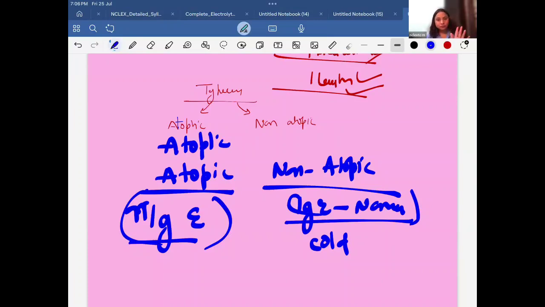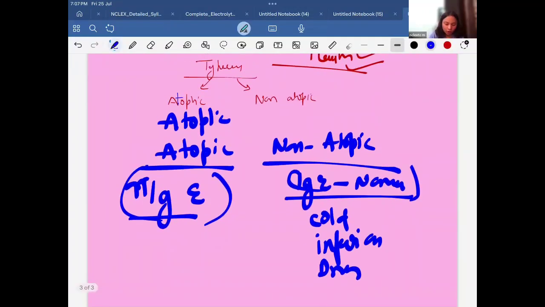Understood? And if I talk about atopic asthma, you should be very clear. For example, a patient is having asthma due to pollen grain. Our body considers pollen grain a foreign particle and tries to attack it. In order to attack, it produces many inflammatory mediators. When inflammatory mediators occur in the body, there is inflammation, bronchoconstriction, and increase in secretion. So this is what your asthma looks like. It can be due to infection, it could be due to a drug, and here it could be due to pollen grains.